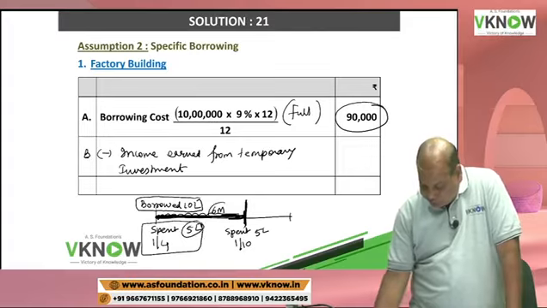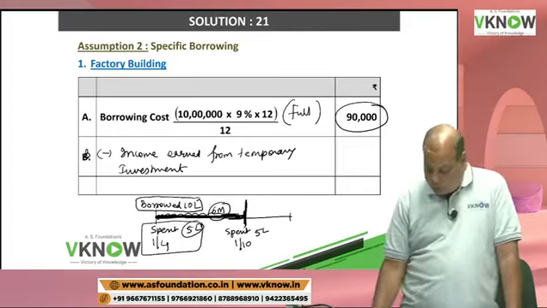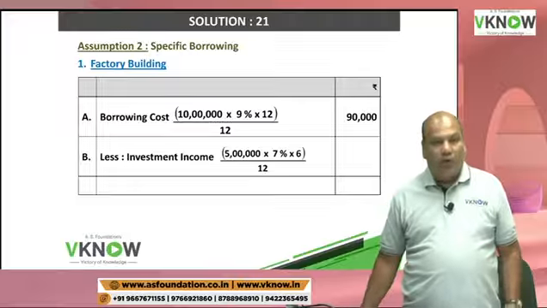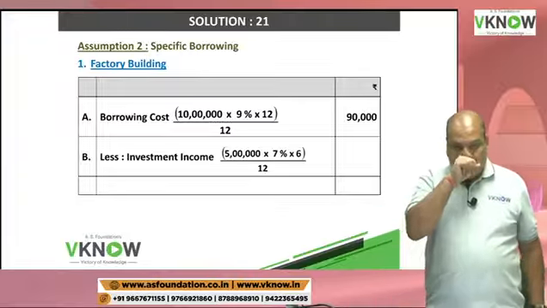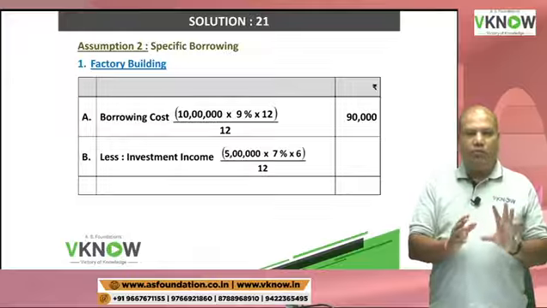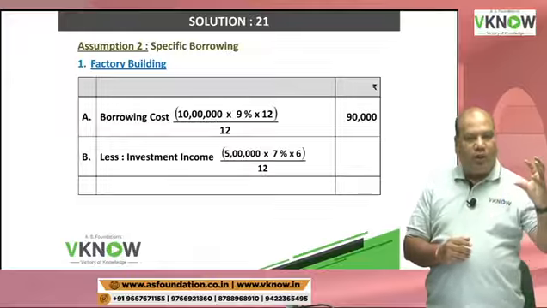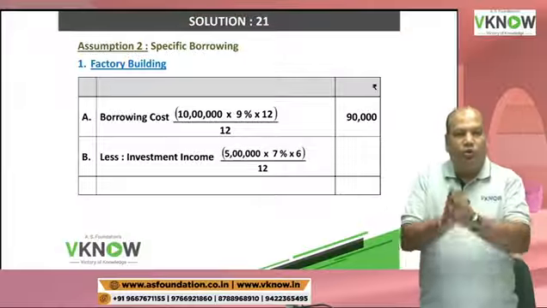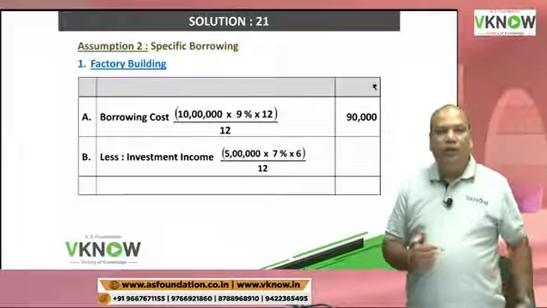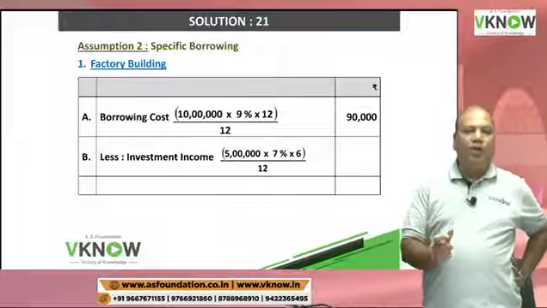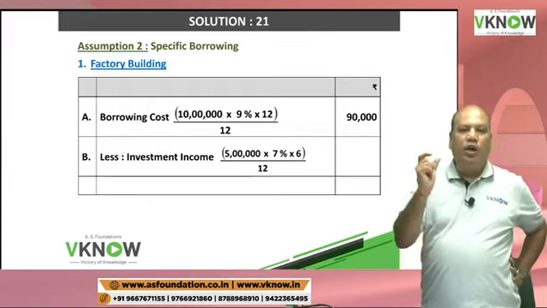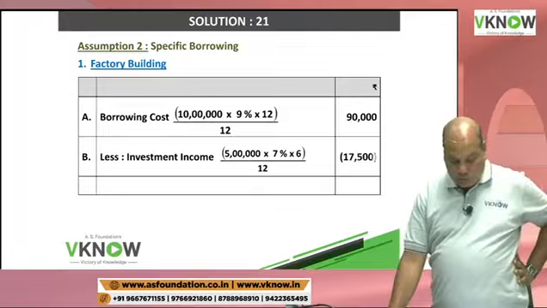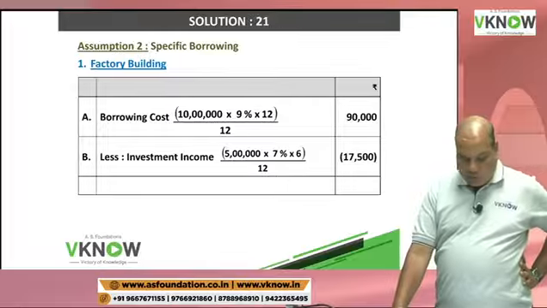So 5 lakh into 6 by 12 and multiply by the interest rate on investment. The interest rate on investment is 7%. Total investment will be only 5 lakh. The reason being, out of 10 lakh, 5 lakh has been spent and it will be invested for 6 months only, because on 1st October you need another 5 lakh for construction work. So I can park 5 lakh rupees only and only for 6 months period at 7%. So do the calculation and the answer comes to 17,500.